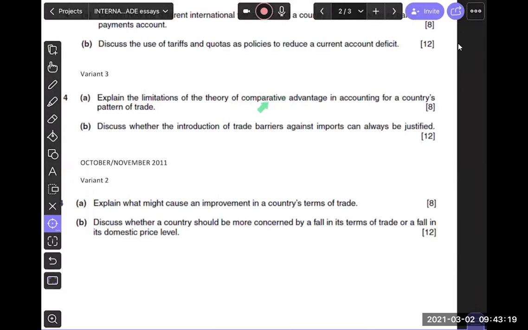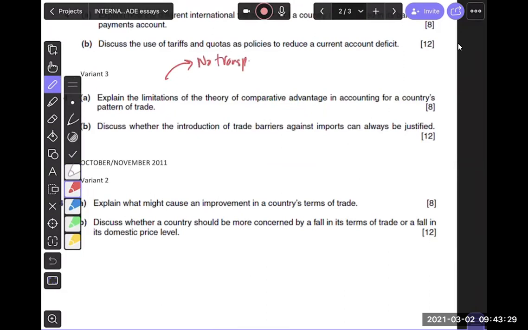So this is where you talk about what comparative advantage is, and what the weaknesses are. What are the weaknesses that we talked about, guys? It doesn't include transportation costs, no transportation costs. What else? Constant opportunity cost. Very good. Constant opportunity cost. No trade barriers, which is also not realistic.